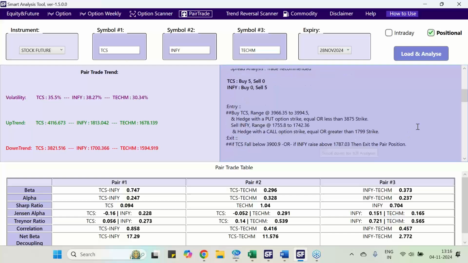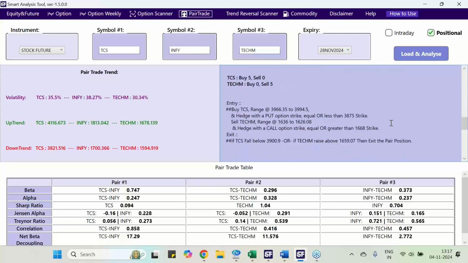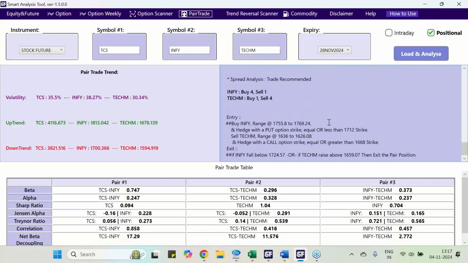I am just holding this for a couple of seconds so that you can see the price. You can see the put option to be hedged. So TCS, Infy, this is the recommendation, and TCS, Tech Mahindra, this is the analysis. TCS and Tech Mahindra, and Infy, Tech Mahindra, this is the analysis.